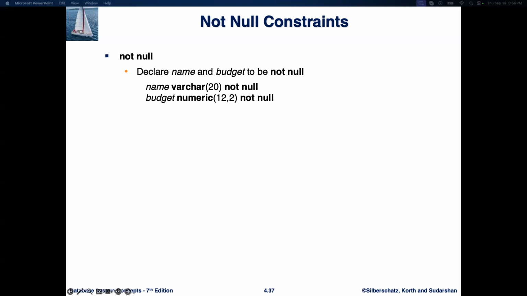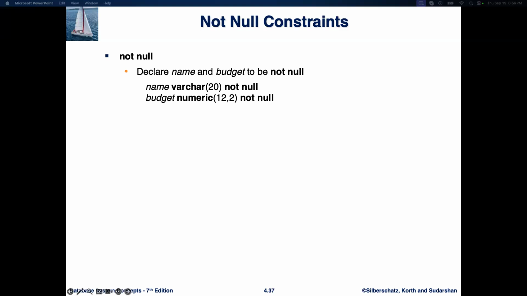Declaring not null columns. For example, let's say we are creating a table and we want to make sure that both the name and budget fields must always have values. Here's how we can declare them: name varchar(20) not null, budget numeric(12,2) not null. The name column is defined as a variable character field with a maximum length of 20 characters and it cannot be null.